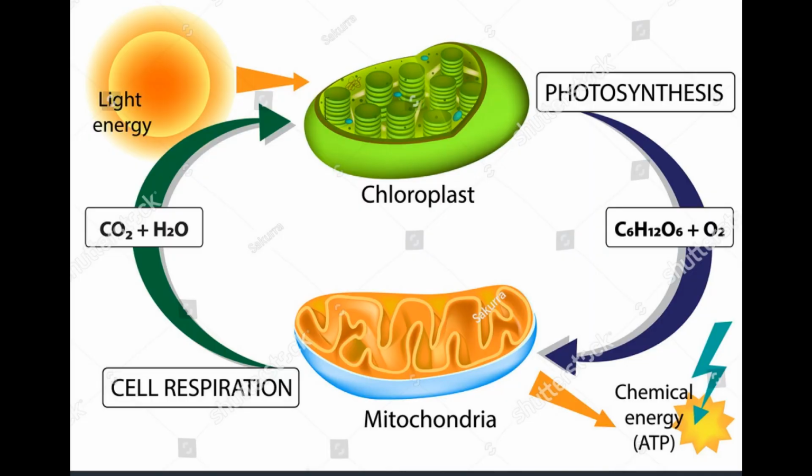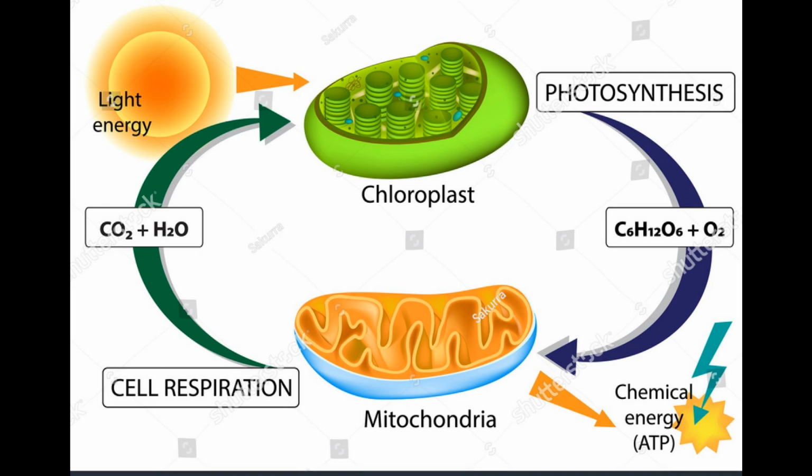The respiration and photosynthesis processes are interrelated. In respiration, whatever gases are released, like carbon dioxide, are the main component for the process of photosynthesis. That means the end products of respiration are the initial raw materials for photosynthesis. Likewise, the end products of photosynthesis, glucose and oxygen, are the initial raw materials for respiration. Respiration is the opposite of photosynthesis.